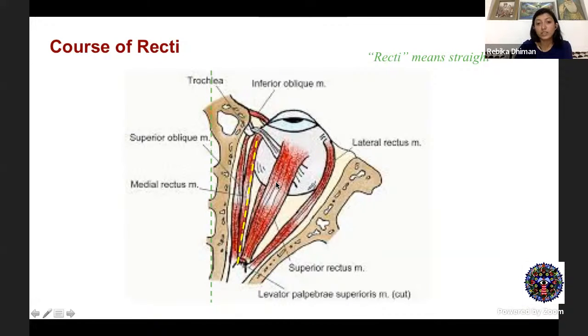Now coming to the vertical recti. These vertical recti make an angle of 20-25 degrees with your sagittal plane, while the lateral rectus is much more divergent. So it makes an angle of around 40 to 45 degrees. So you see, the medial rectus runs parallel to your medial orbital wall, and lateral rectus is running very close to your lateral orbital wall.